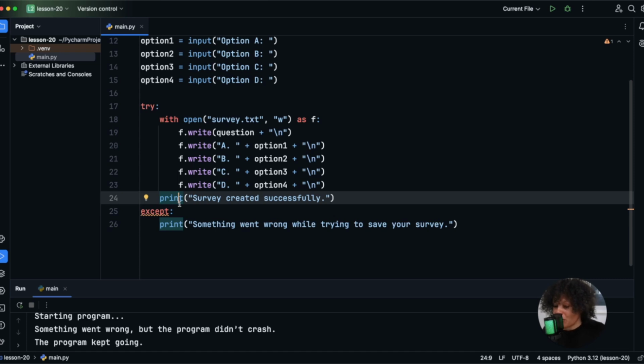So next we're going to build the second part, which is taking a survey. And so that means reading the question and letting someone vote.